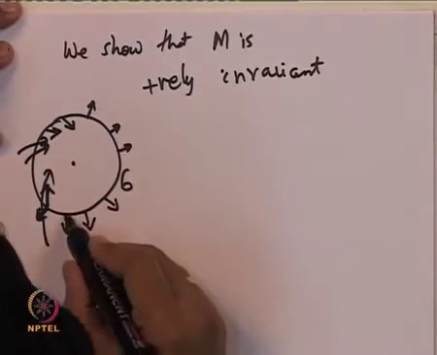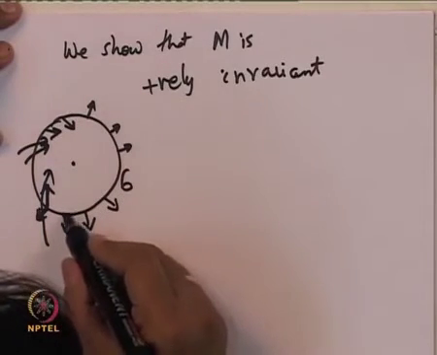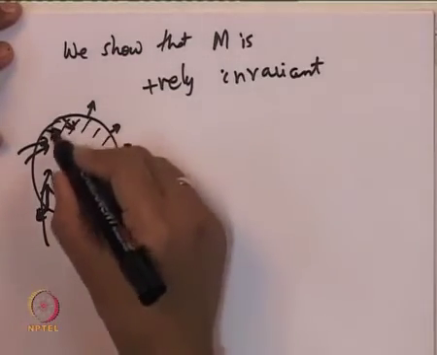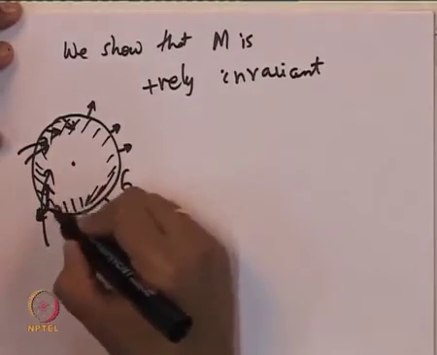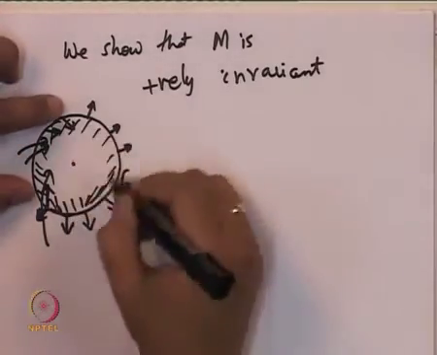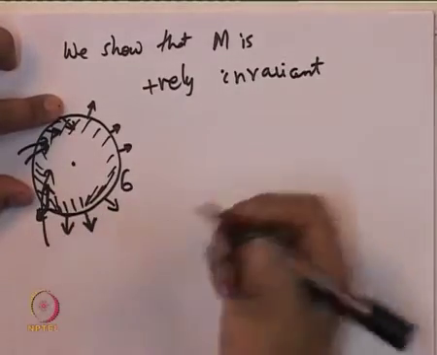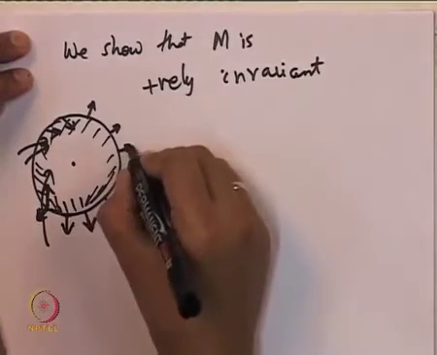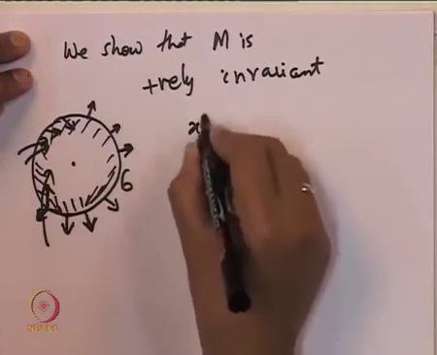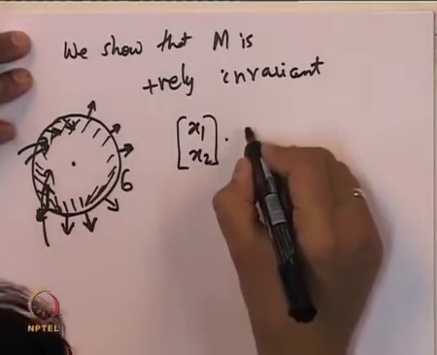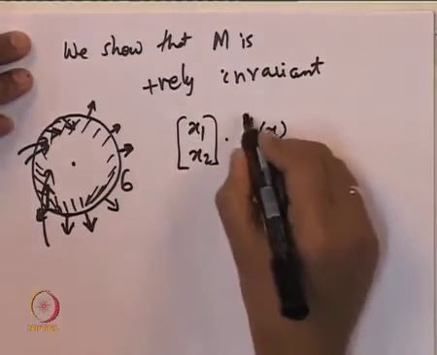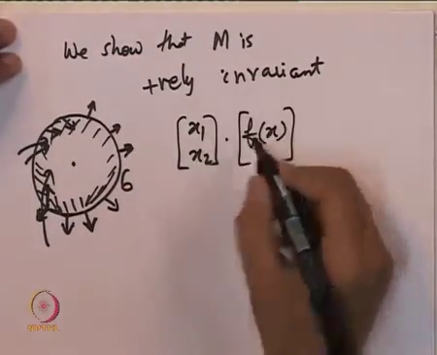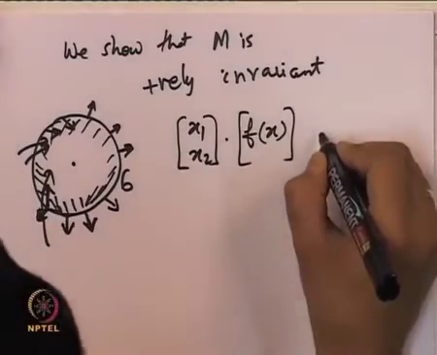What are these vectors? This is a unit vector perpendicular to the boundary and directed outside the region. The region is inside this. As far as this boundary, the circle of radius 6, is concerned, this is a vector that is directed outwards. So let us check what this vector is. It is nothing but the vector x1, x2. Its inner product with f of x at that point. f of x at each point is again a vector of dimension 2. We will check whether this inner product is positive or negative.